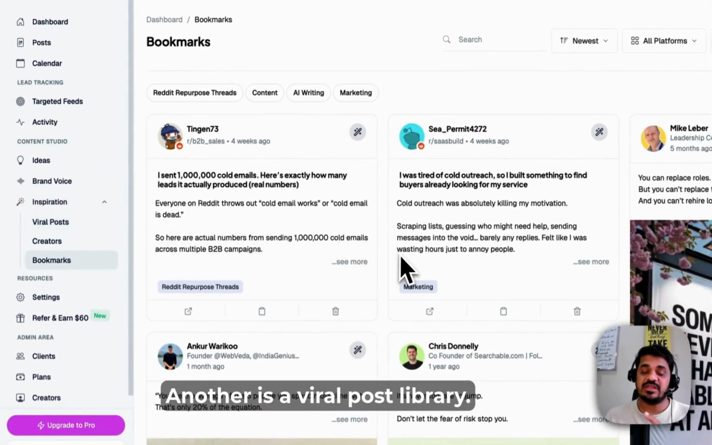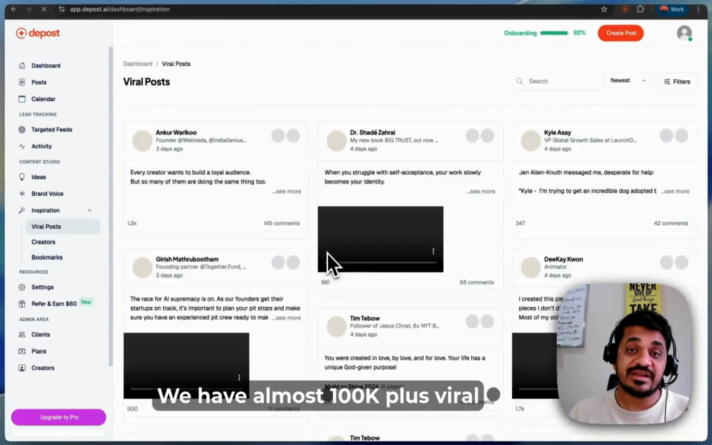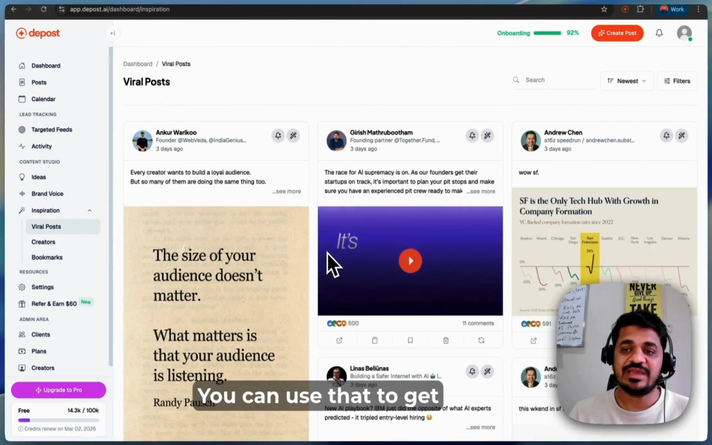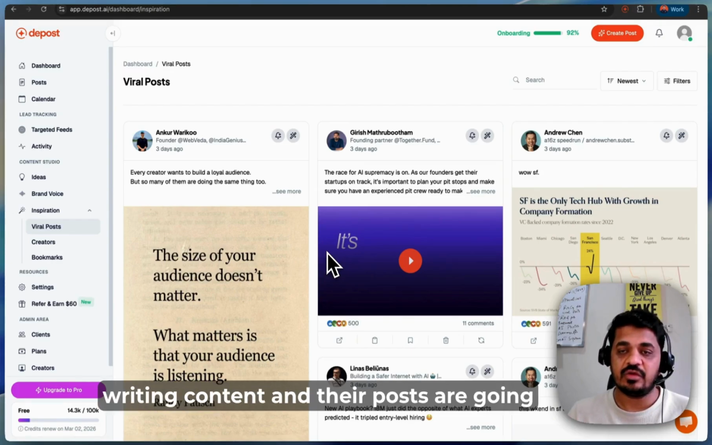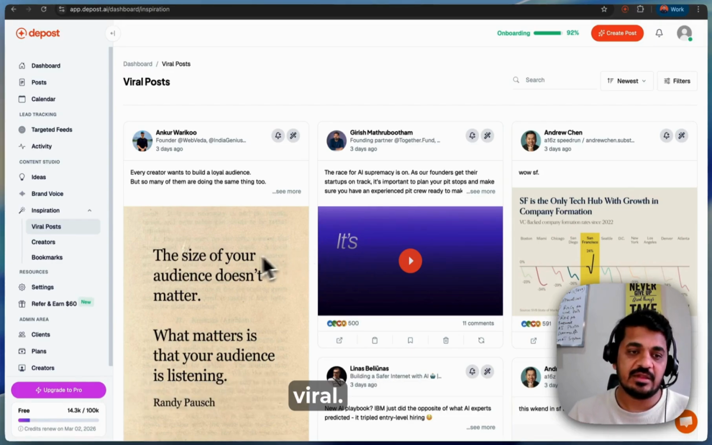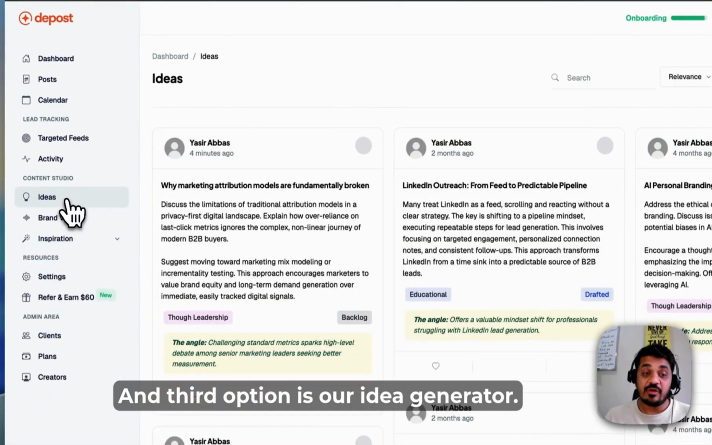Another is a viral post library. We have almost 100k plus viral posts in the library. You can use that to get post ideas and check how other people are writing content and how their posts are going viral. And the third option is our idea generator.